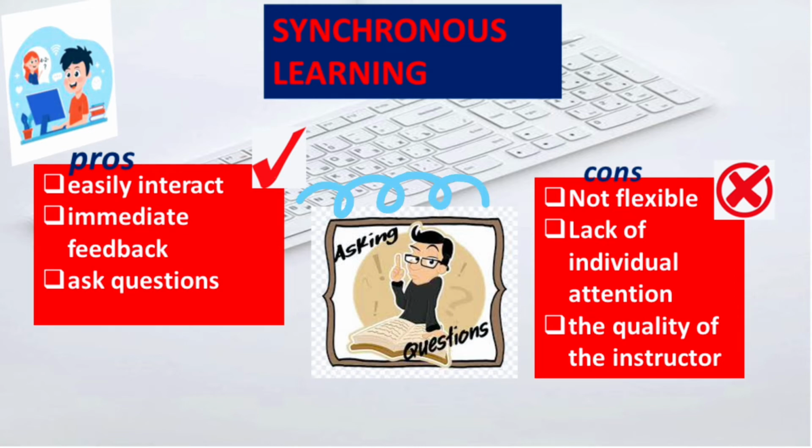Some students may face technical challenges or difficulties if they do not have fast or powerful Wi-Fi networks accessible. Last one is that how well your learners understand the course depends more on the quality of the instructor than the learners themselves. Now let's see the pros and cons of asynchronous e-learning.